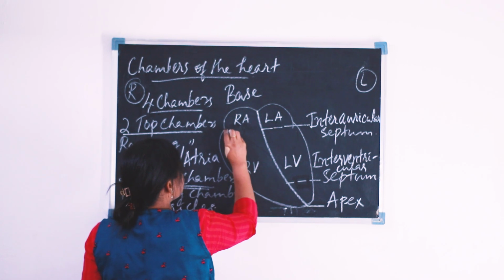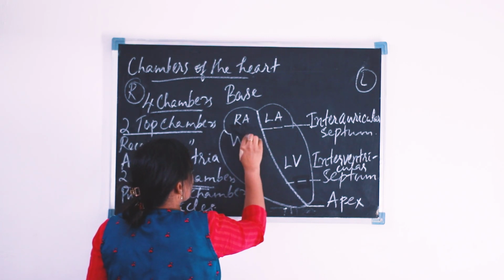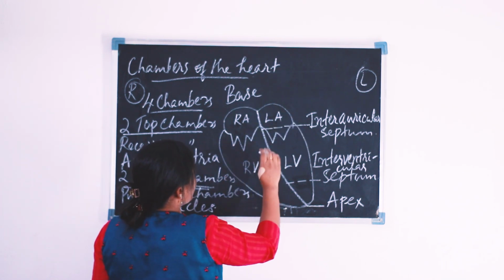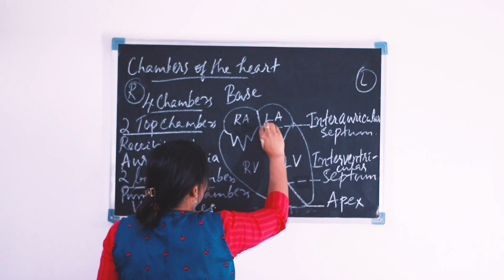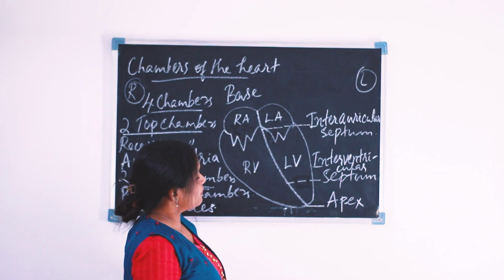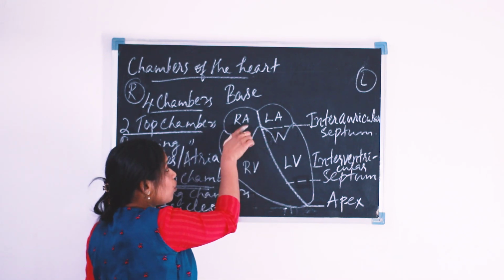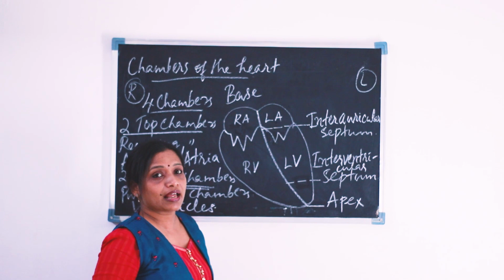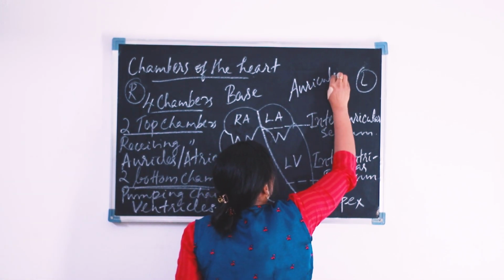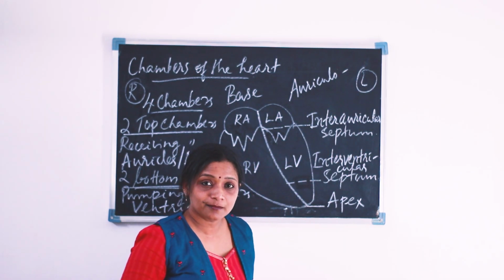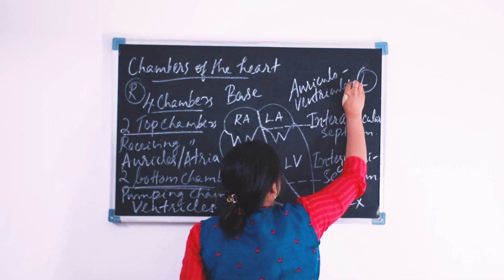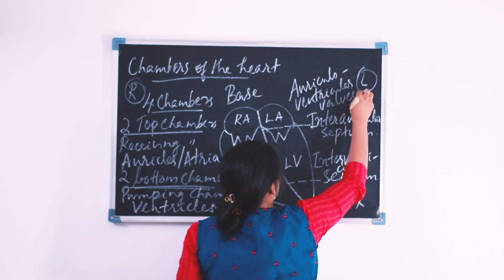Here we can see a valve like this, and on the left side a valve like this. These valves are known as auriculo-ventricular valves.